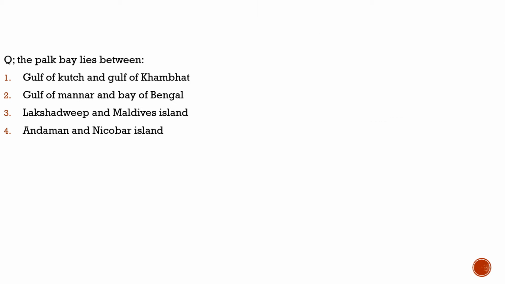Here the question is from physical geography. As you know, currently we are discussing world geography, and this question was asked in 1996. So let's see what was the question. The question says, the Palk Bay lies between, a very easy question. If you know the geography between India and Sri Lanka, you will definitely answer it. It lies between Gulf of Mannar and Bay of Bengal. So the correct answer to this is option 3.